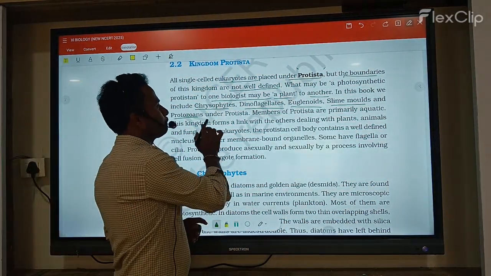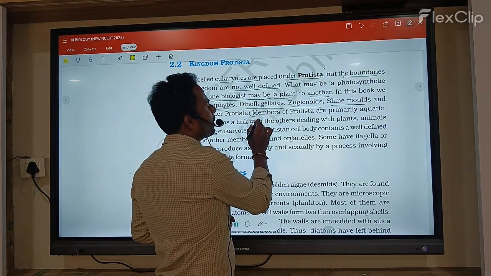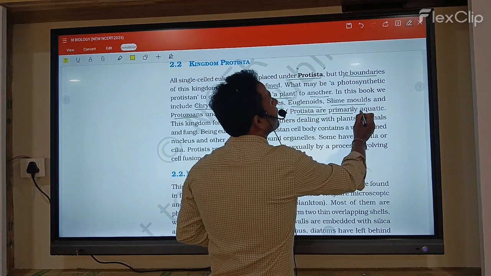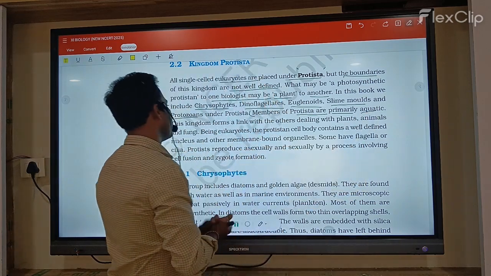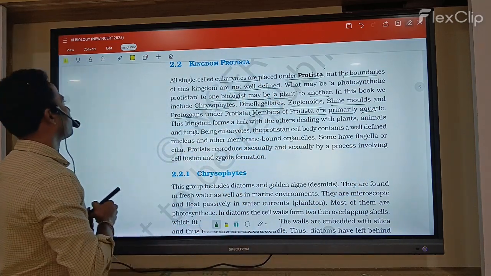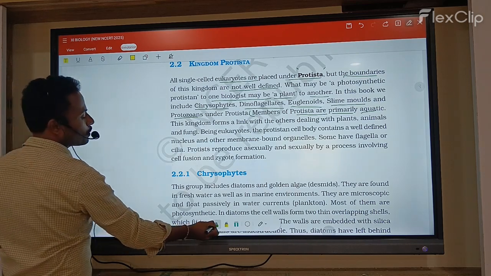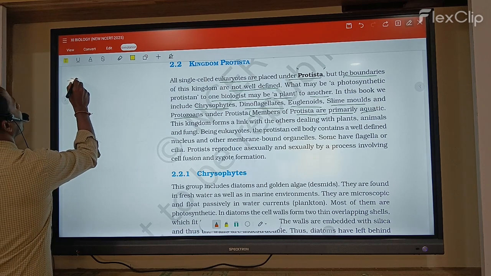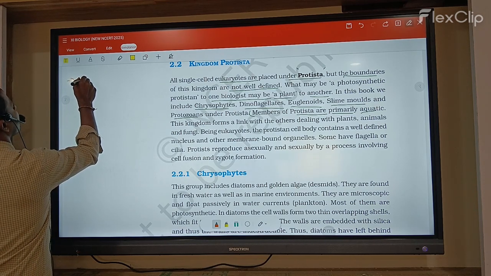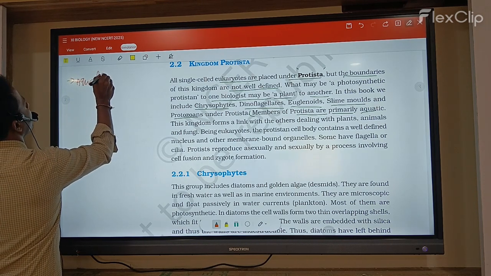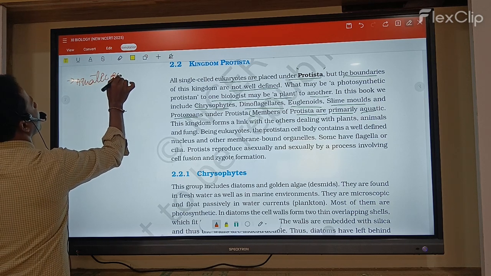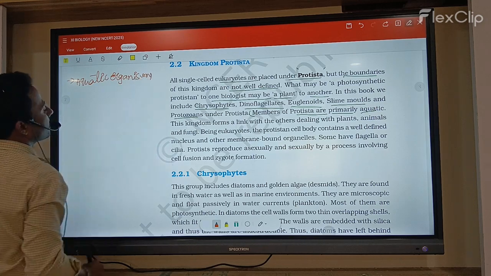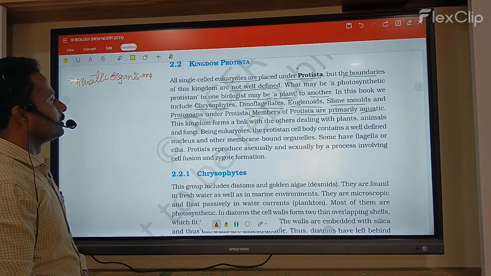The members of Protista are primarily aquatic organisms. Almost all the protist groups are aquatic.